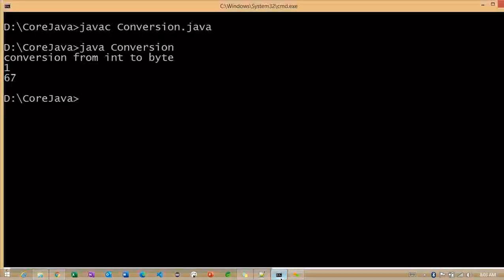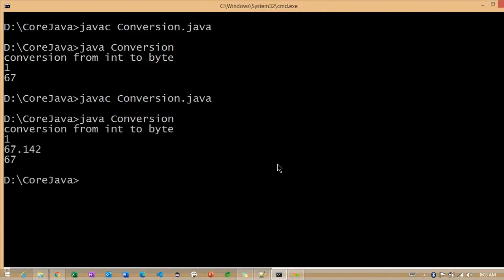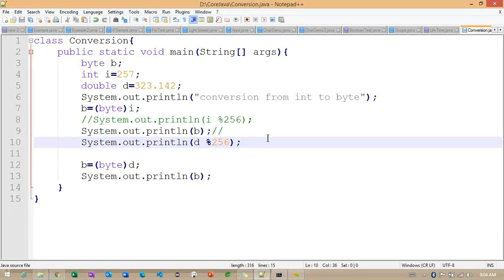Observe here, what is the value this modulus operator is going to return? 67.142. Getting the point? 67.142. But why are we not getting this .142 internally? Basically, the double data type is converting into an integer data type, so the values after the dot are not added into this byte data type. Getting the point? Any questions regarding this type conversion?